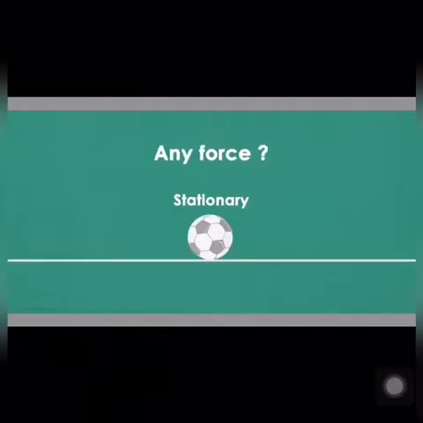Consider a ball lying at rest on the ground, that is, it is not moving at all. So, let me ask you a question here: is there any force acting on it? Instead of this ball, you can also consider your science book placed on a table. So, is there any kind of force acting on your book which is placed on the table? What would be your answer?